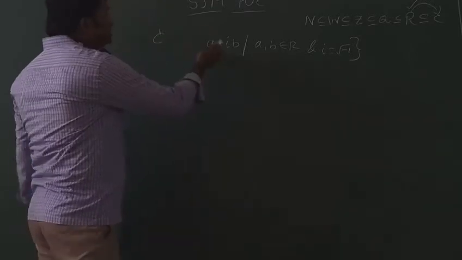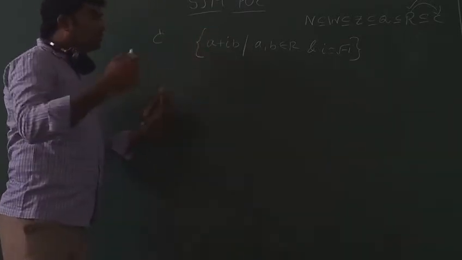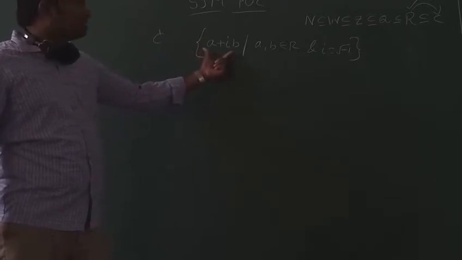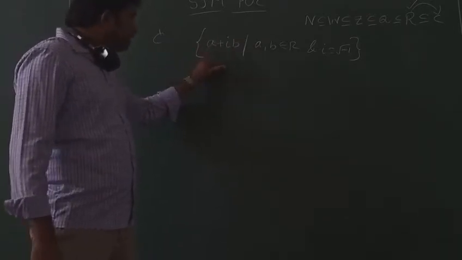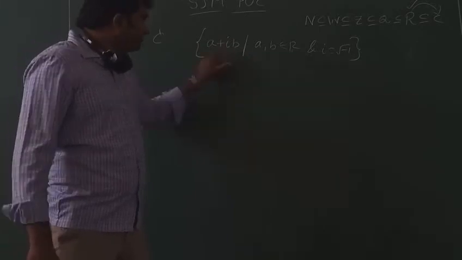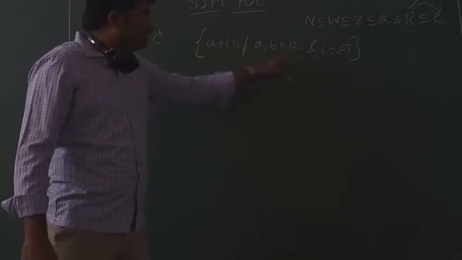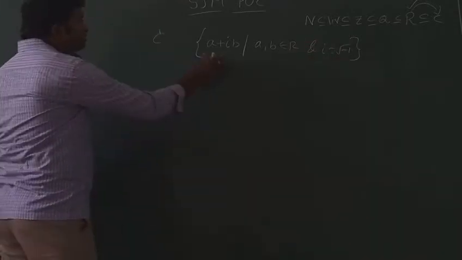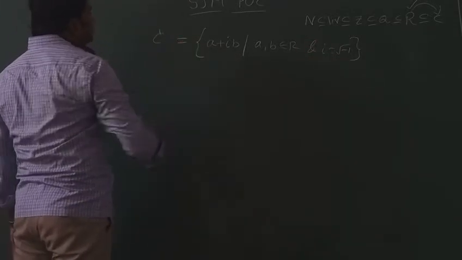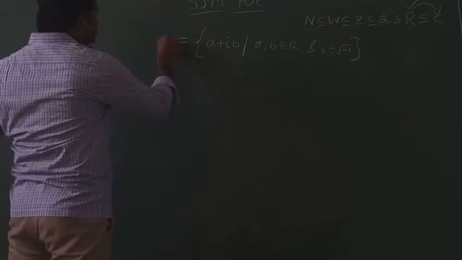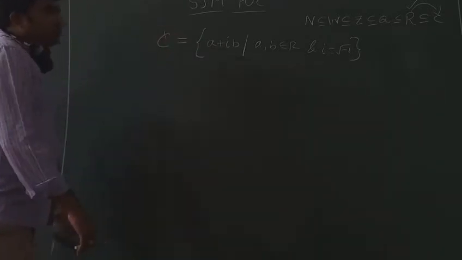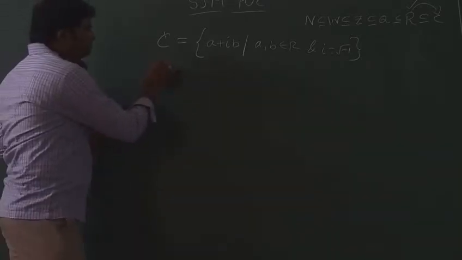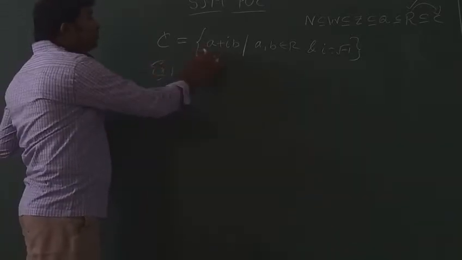Next, the collection of all numbers of the form A plus iB, such that A and B both are real numbers and this i is square root of minus 1. The collection of all these complex numbers is called the complex number set and it is denoted by capital C. Sets are denoted by capital letters. Example. What are the examples for complex numbers?